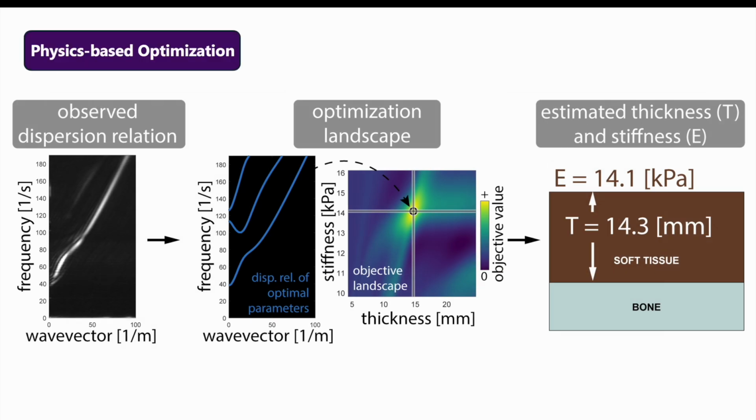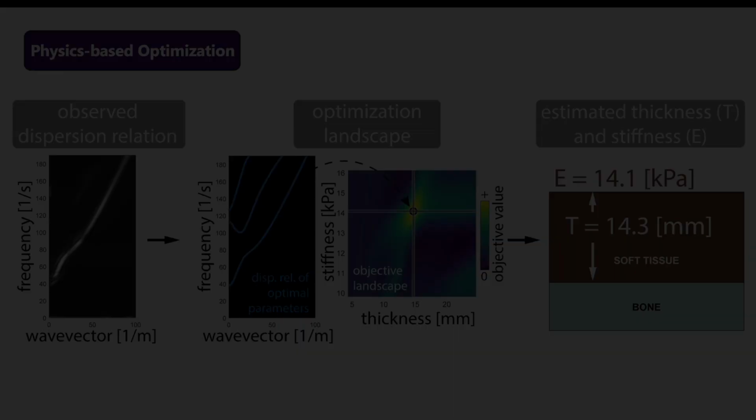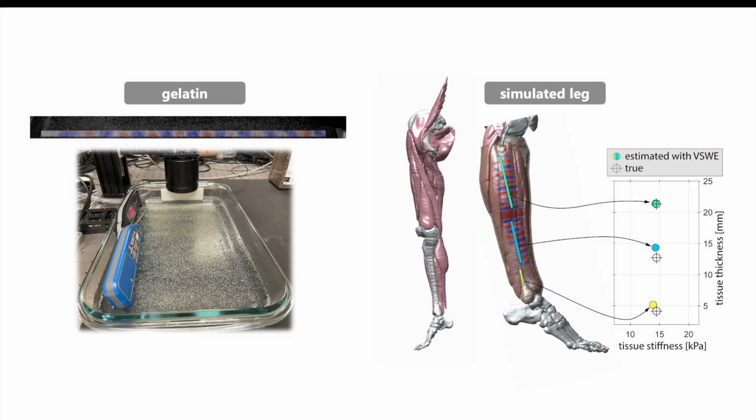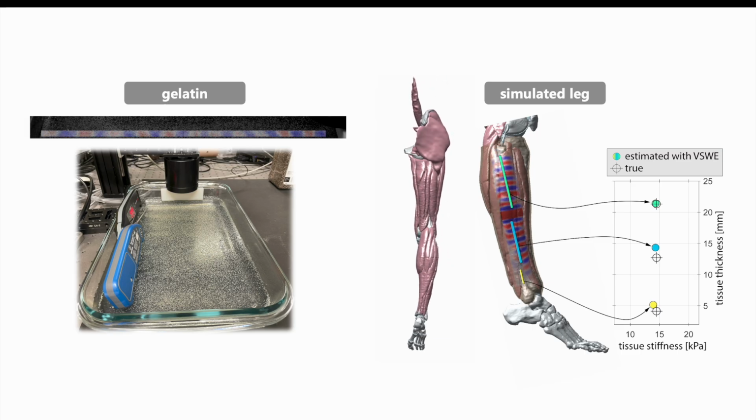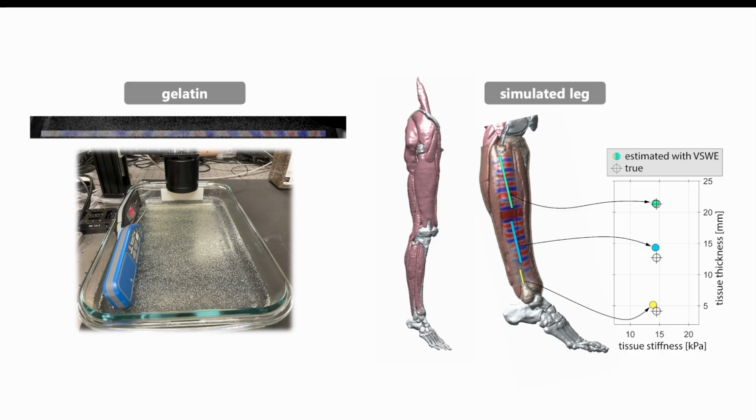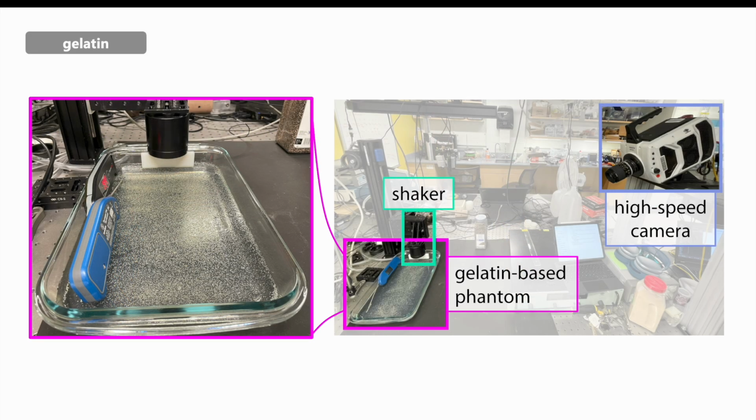This observed dispersion relation is the input to a physics-based optimization procedure where we determine the tissue thickness and stiffness that best agree with the dispersion relation observed in our video. We tested our method on a real gelatin phantom and a simulated human leg with anatomically accurate geometry. First, let's talk about the gelatin phantom.